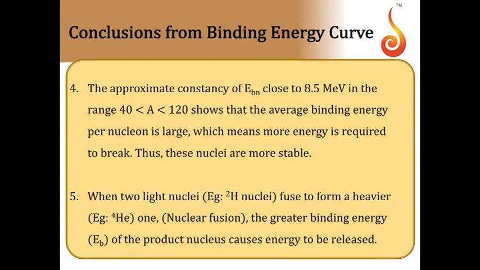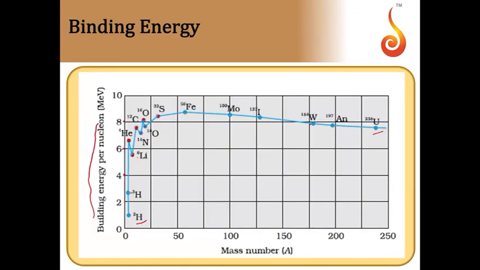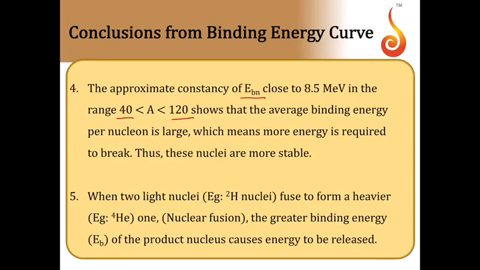Then between atomic mass number 40 to 120, the specific binding energy is almost constant. You can observe from the graph, somewhere here till here it is almost constant. So it is from somewhere from 40 to 120. So in this region it is almost constant, close to 8.5 MeV. So this means the elements lying in this, that is middle mass nuclei, they are more stable than other nuclei.